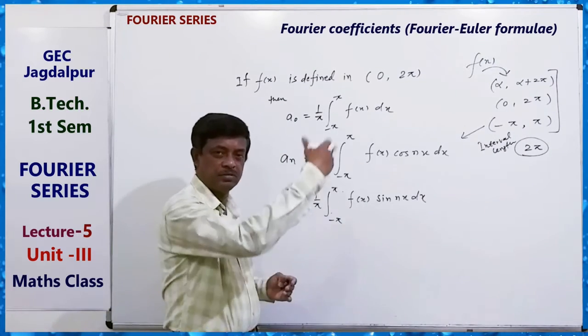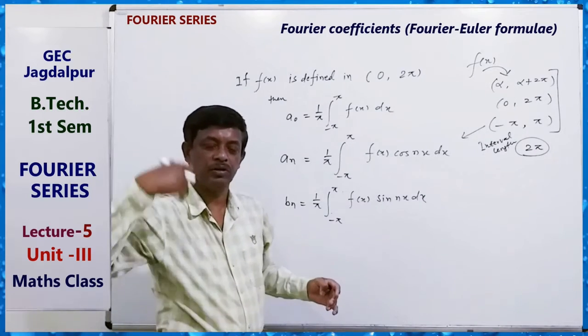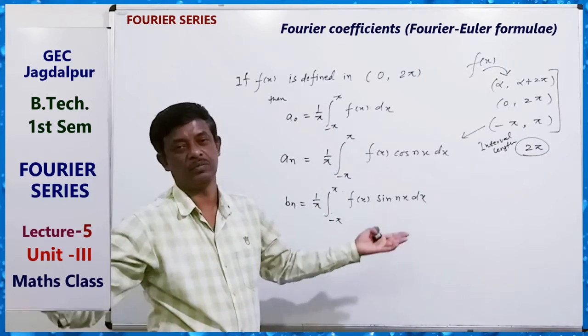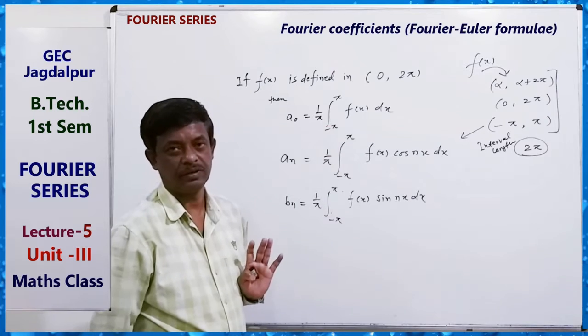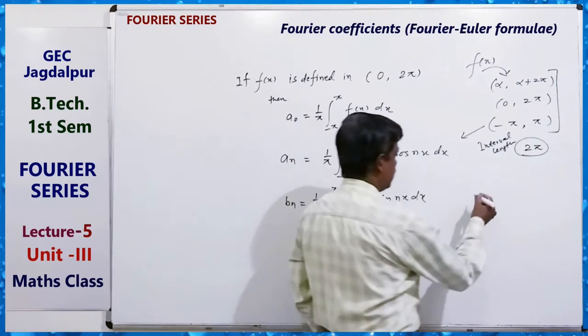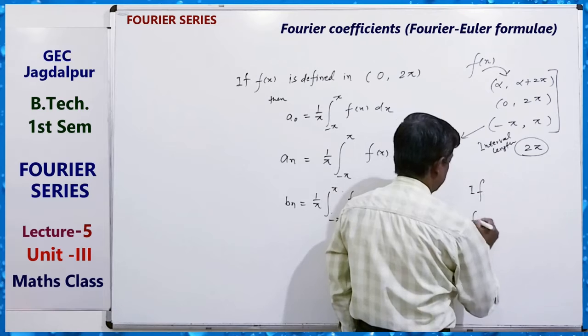If in this interval the function is given piecewise, that is, there is some discontinuity, then you can break it into two or three parts: minus pi to the in-between point, and then the in-between point to plus pi.